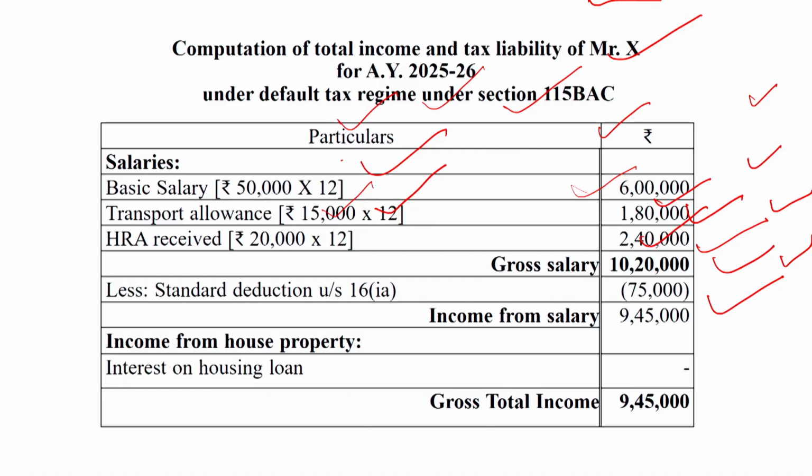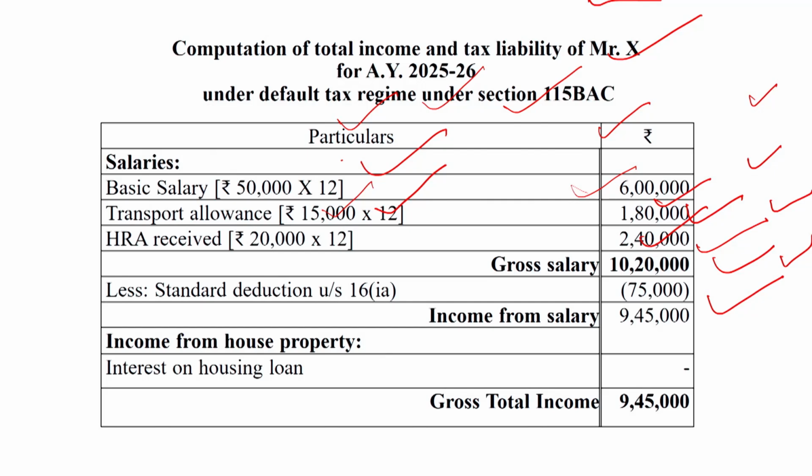Total income will be called income from salary. Income from salary in this question is rupees 9,45,000. So dear students, this is the question we have solved under the default tax regime.